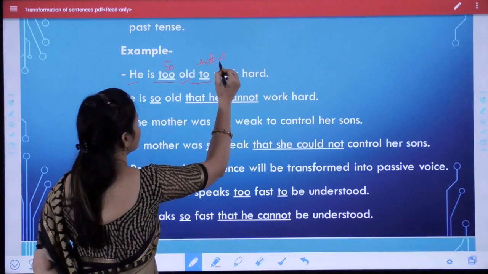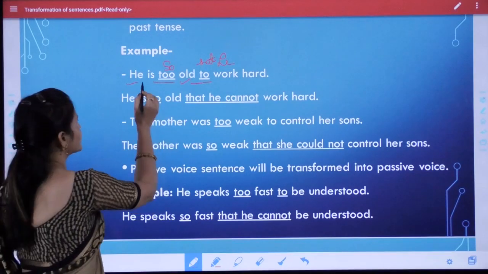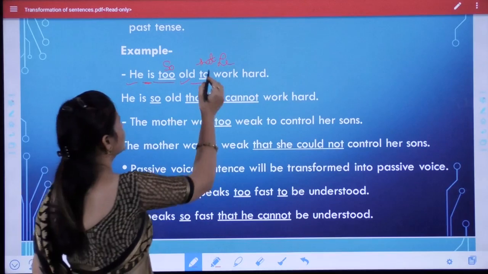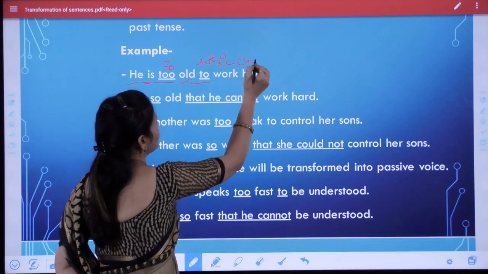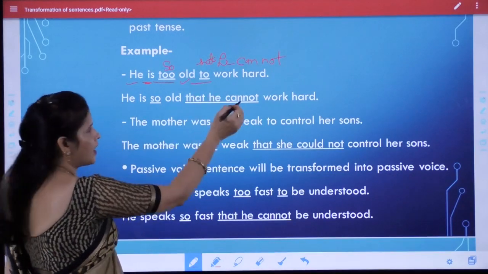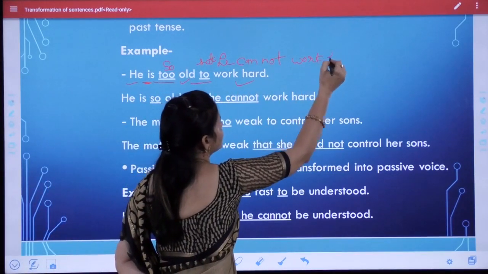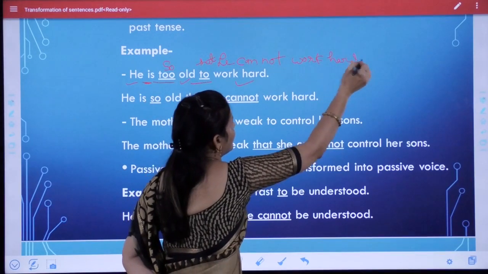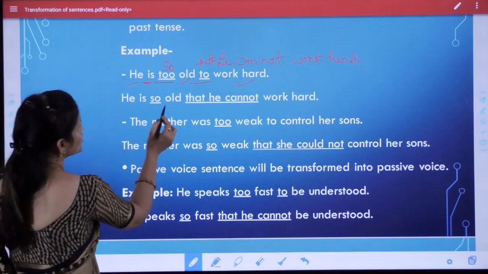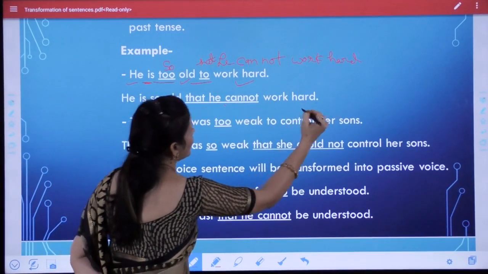We use here he, and this sentence is in present tense, so we use here cannot, that he cannot work hard. Then we use the object, work hard. Okay students, now look here students, he is so old that he cannot work hard.